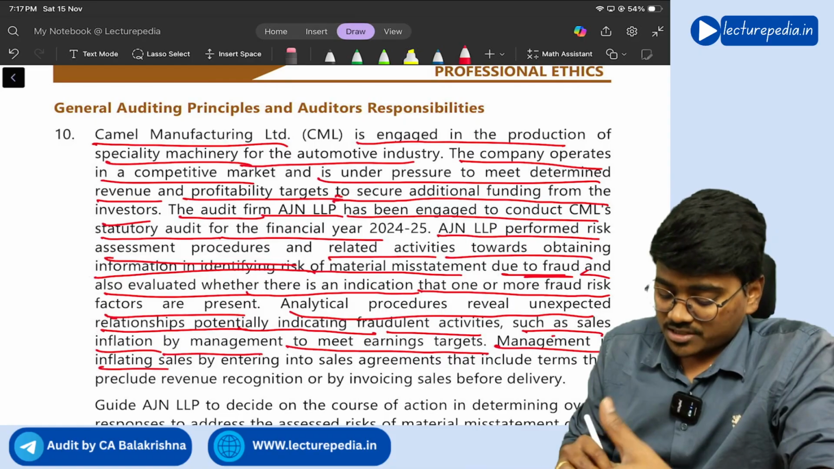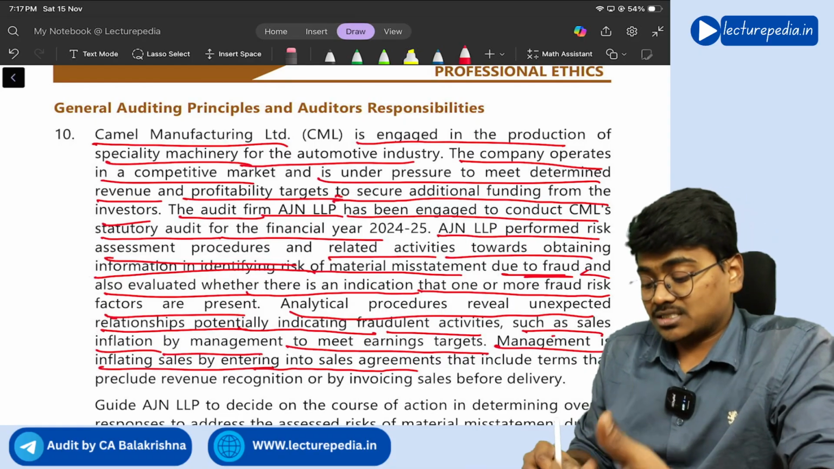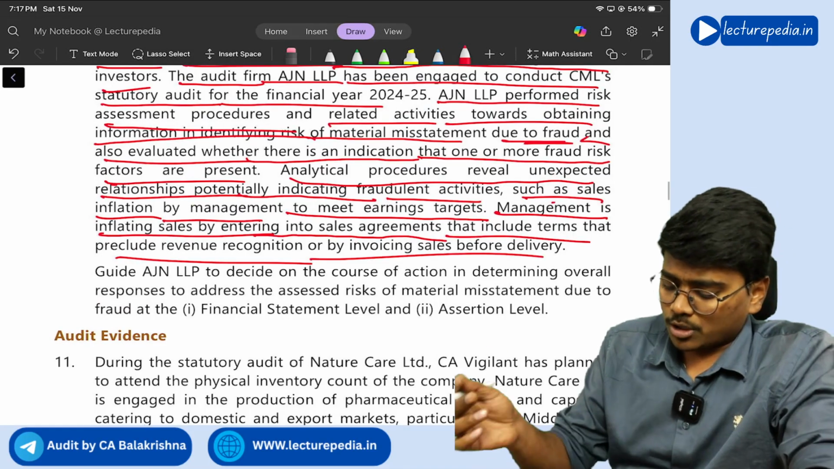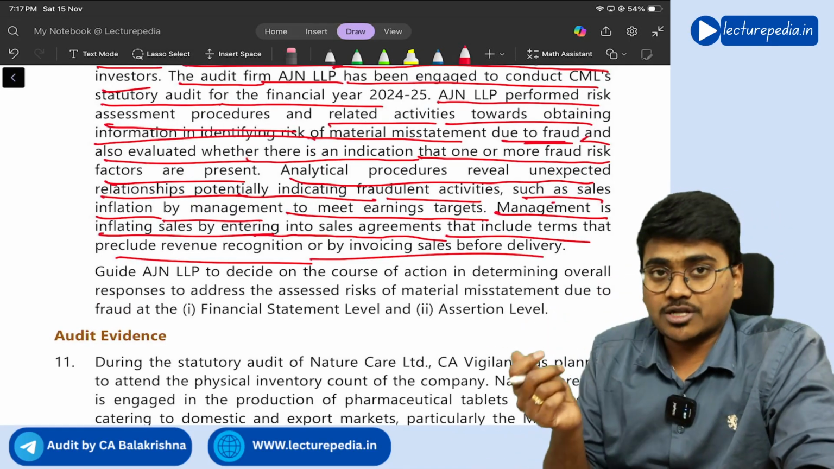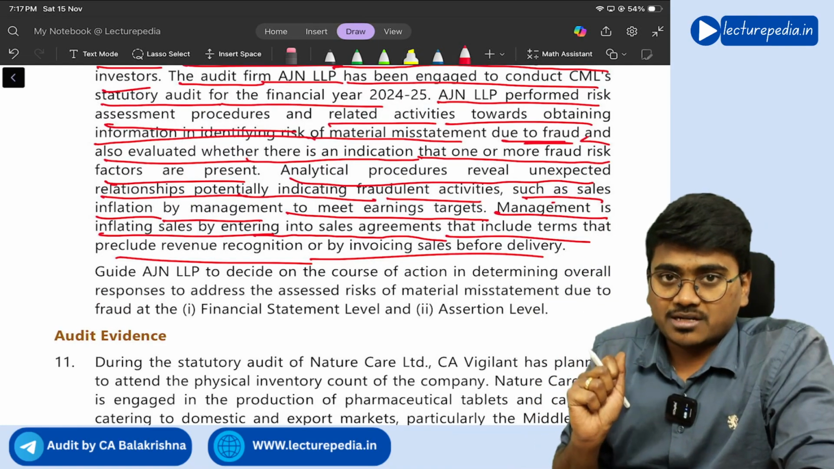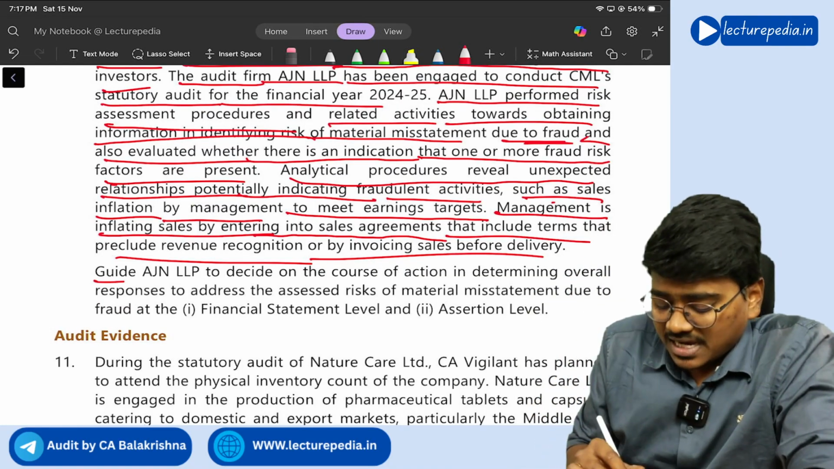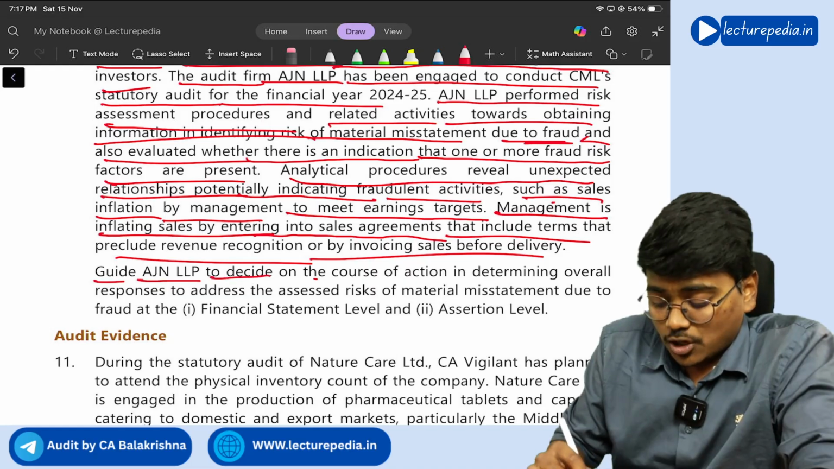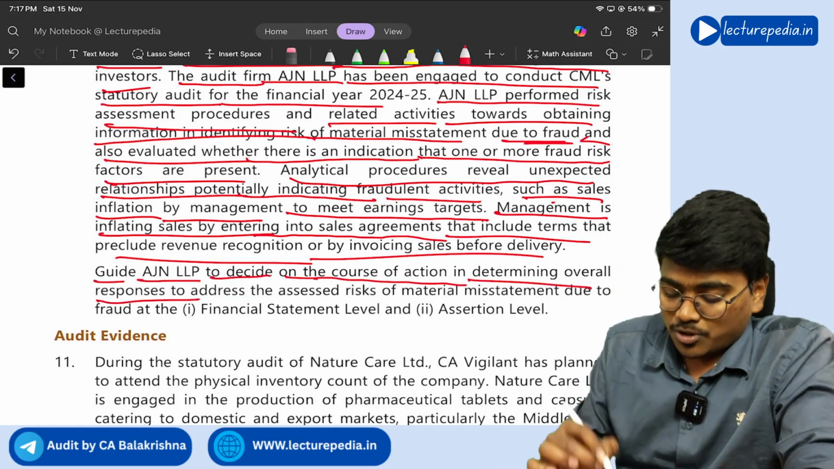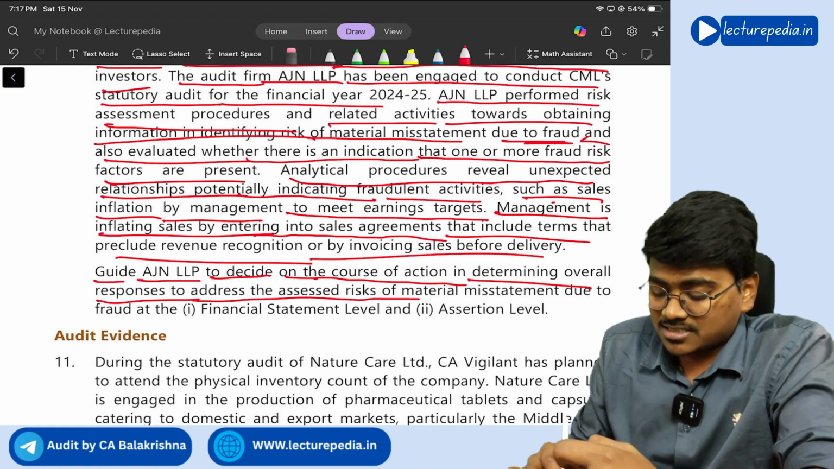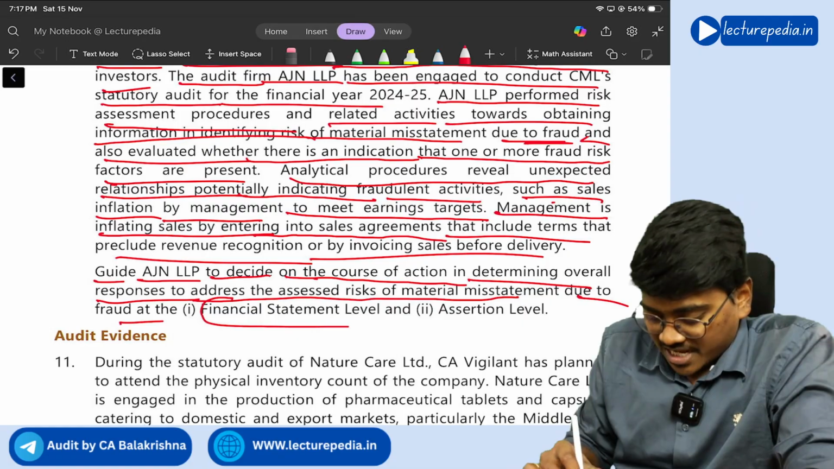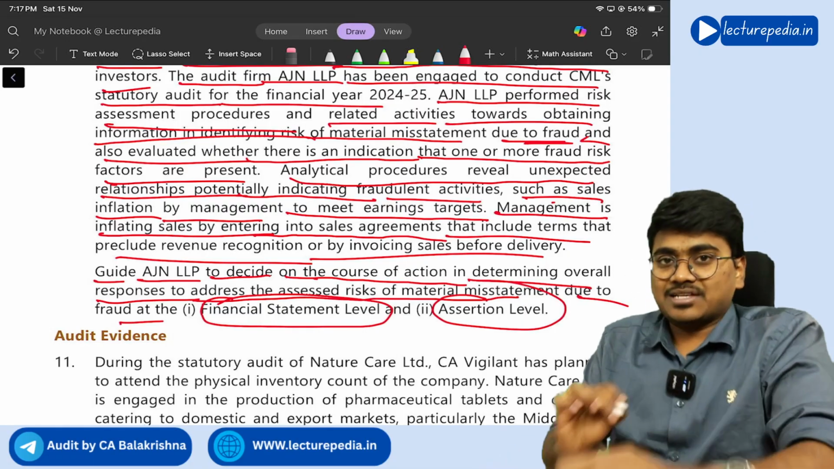Management is inflating sales by entering into sales agreements that include terms that preclude revenue recognition, or by invoicing sales before delivery. So there are certain fraud factors in this particular scenario. Now what they are asking: guide AJ and LLP to decide on the course of action in determining overall responses to address the assessed ROMM due to fraud at a financial statement level and assertion level.